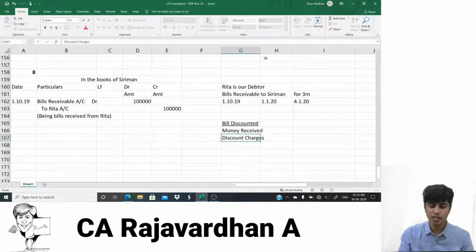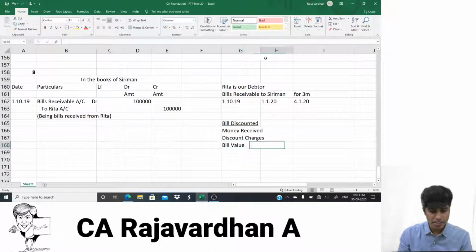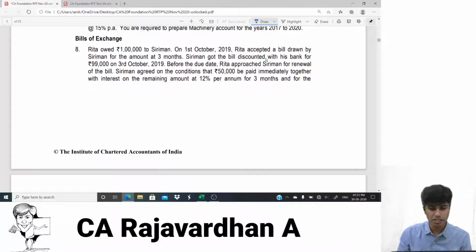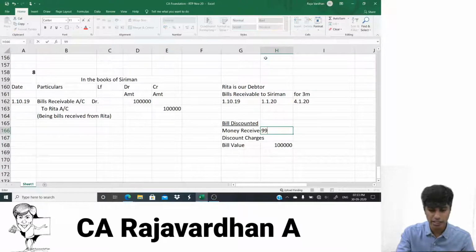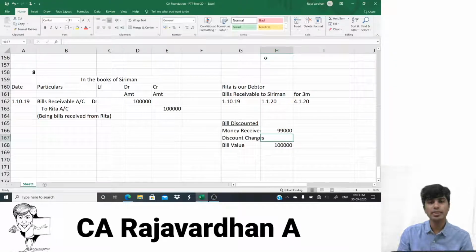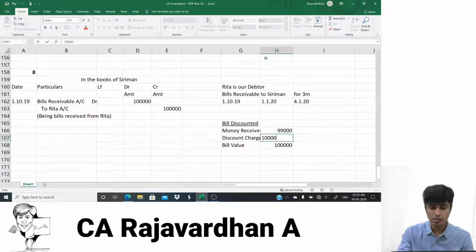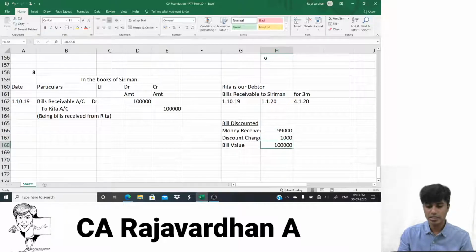Discount charges will be there and bill value. Together it will come to bill value. And in this case we know the bill value is 1 lakh. 1 lakh is the value of the bill. Now tell me what is the money received. They've told that it was discounted from the bank for 99,000. So the banker gave us 99,000. So the 1,000 that the banker didn't give us is basically our discounting charges.